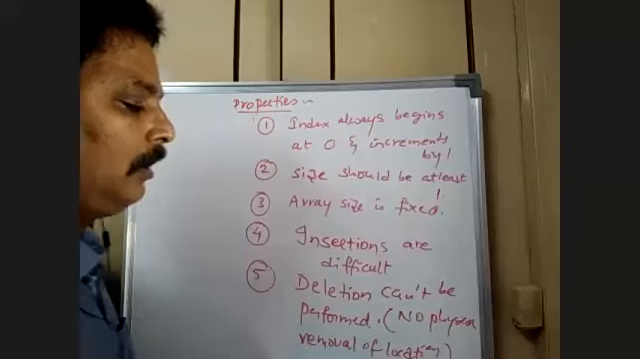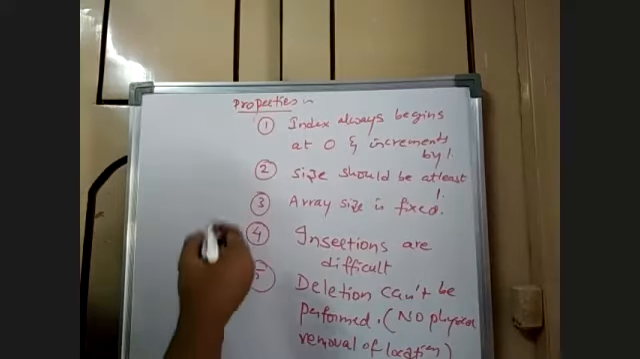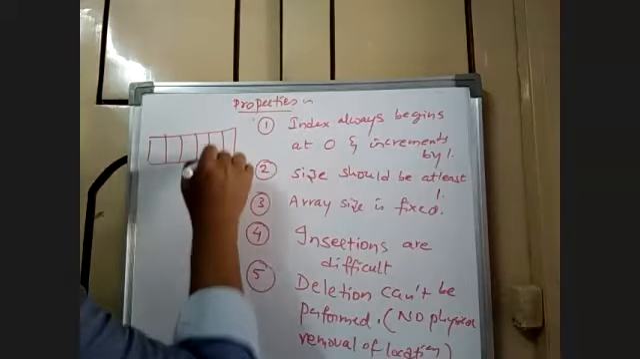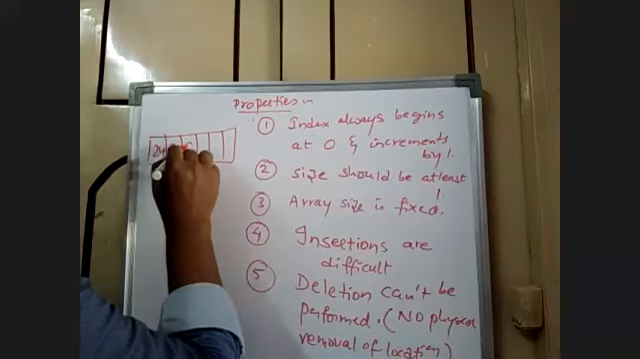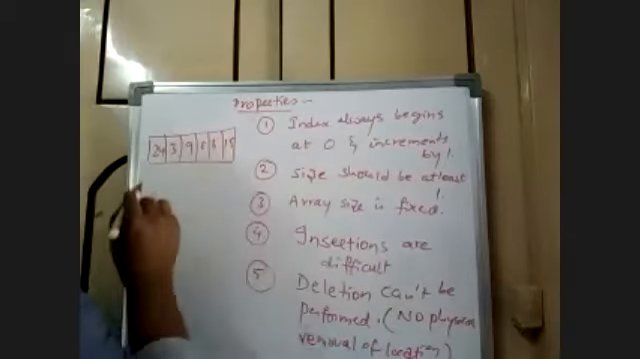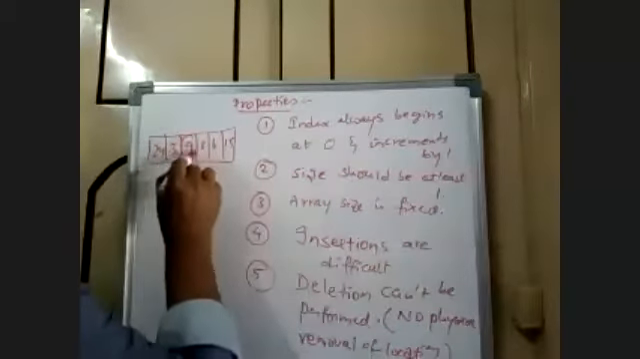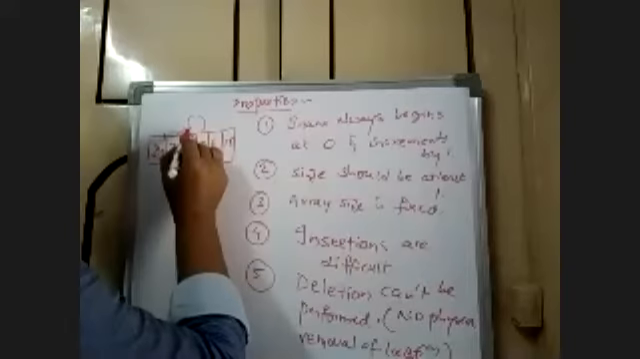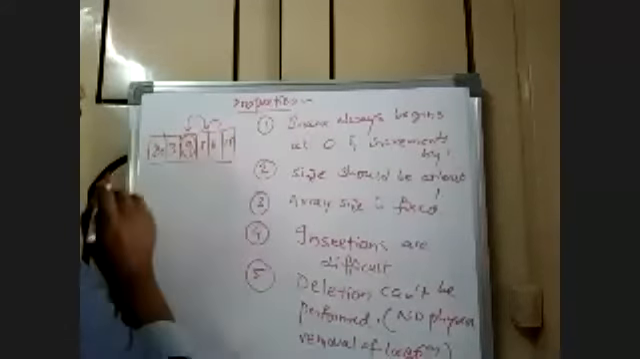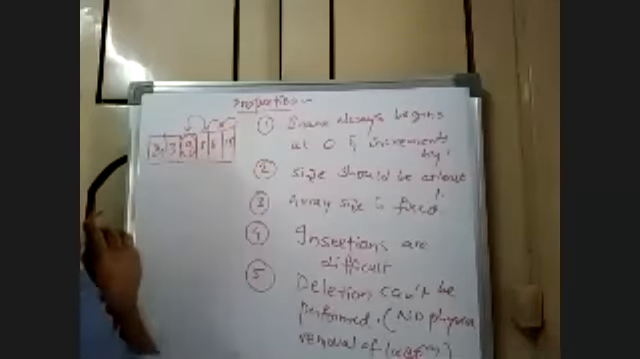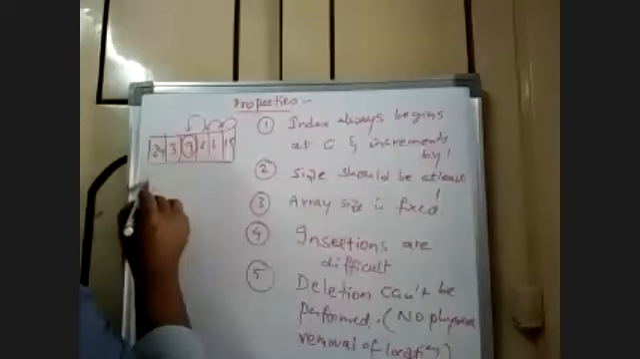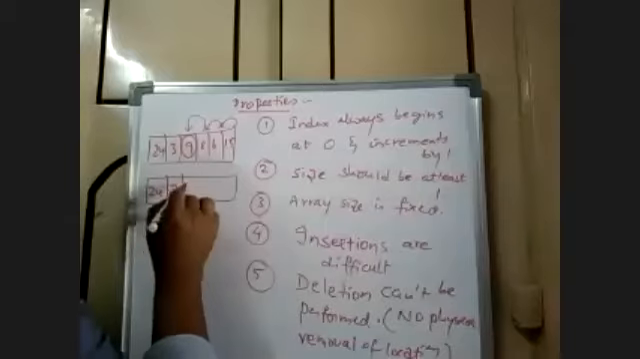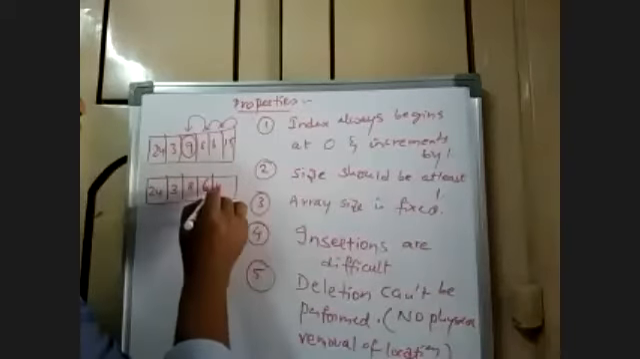Okay, there is no physical removal of the elements. I'll give you one simple example: 24, 3, 9, 8, 6, 15. Now I want to remove 9. What happens is 8 will be shifted towards the left, 6 will be shifted, and 15 will be shifted. Then the resultant array will be like this.